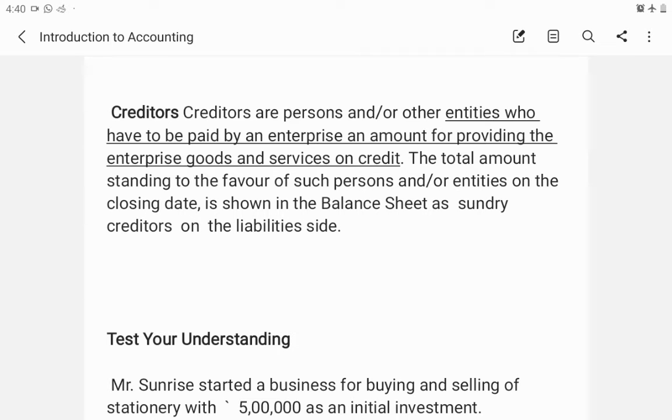This amount, the creditors, will be shown in the balance sheet on the liability side as a current liability as sundry creditors. Sundry simply means total creditors, that is sundry creditors.